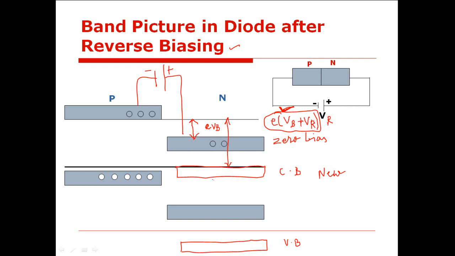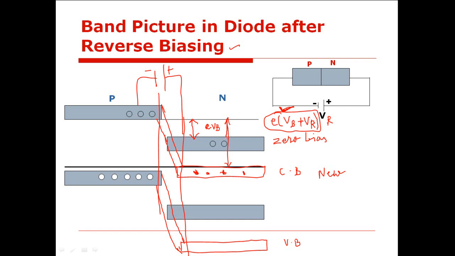So if this energy gap is increased, it means that the width of the depletion region which exists between P side and N side will also increase, isn't it? When the diode is connected in forward bias mode, the width of the depletion region is reduced, while when the diode is connected in reverse bias mode, the width of the depletion region will increase. So these electrons will face an upward potential step.